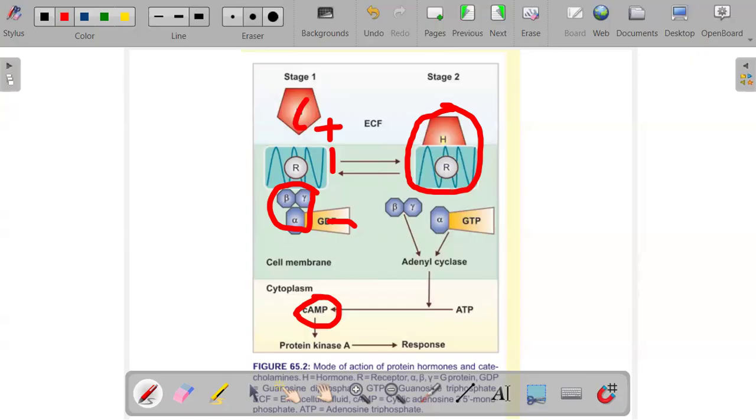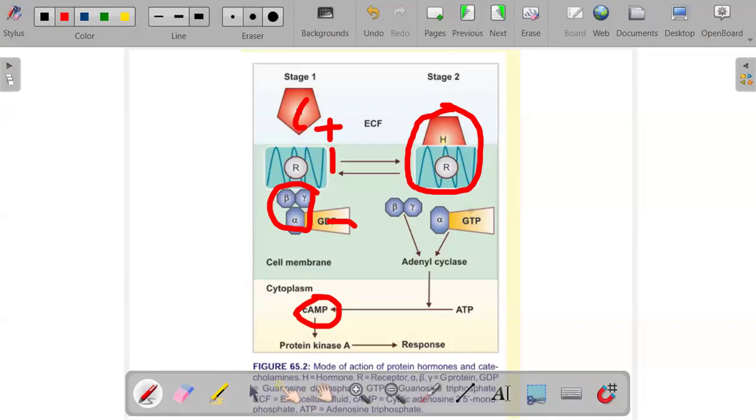Once the hormone binds, it activates this G protein, and the G protein releases the GDP from the alpha GDP, and from there you find that it forms alpha GTP.